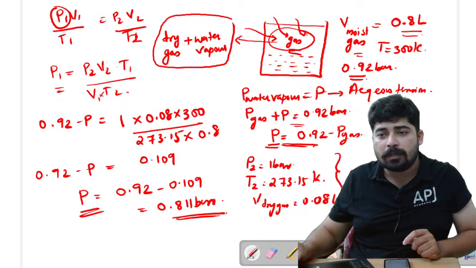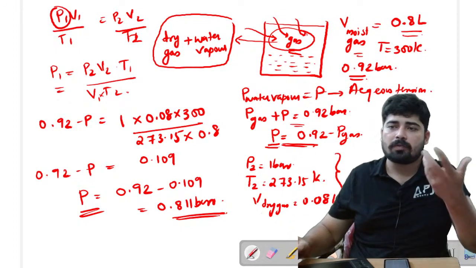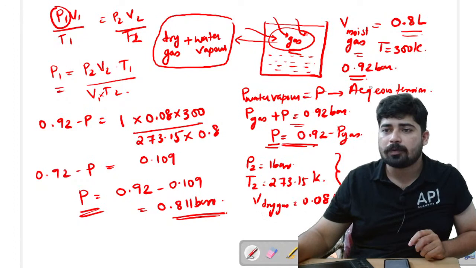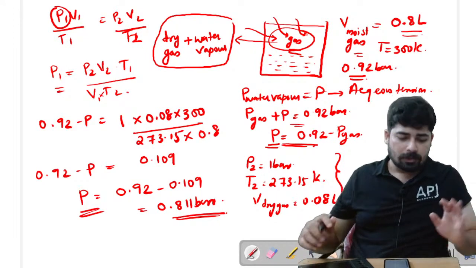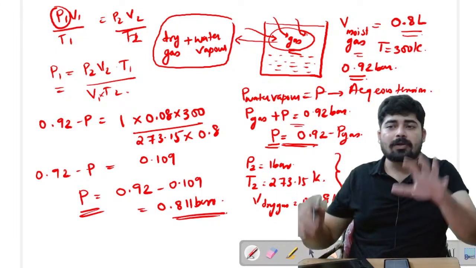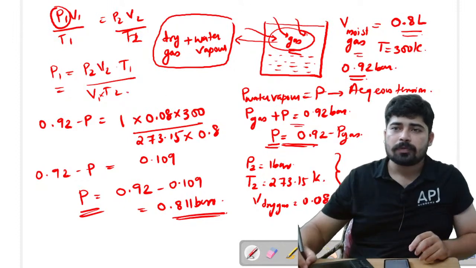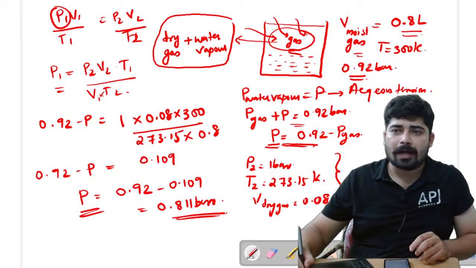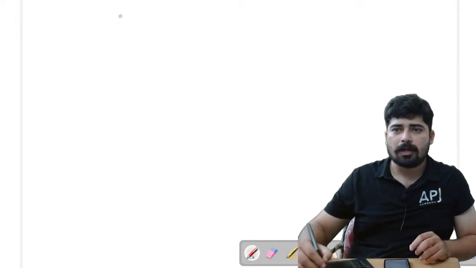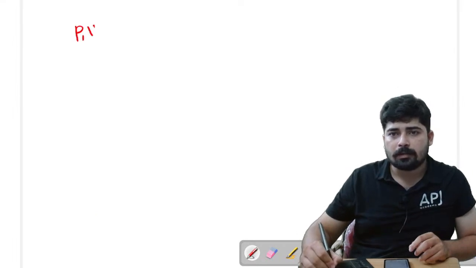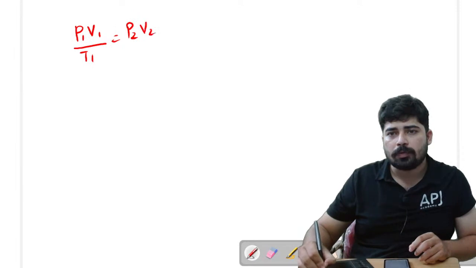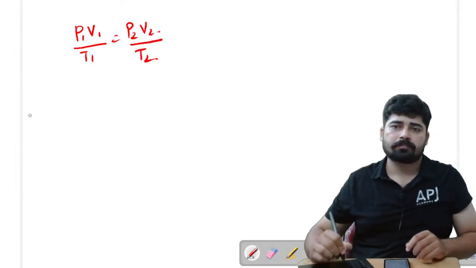So we got P2, T2 and V2. We have P1, V1 and T1. So we know these six values, and we are going to apply the formula P1 V1 by T1 is equal to P2 V2 by T2.